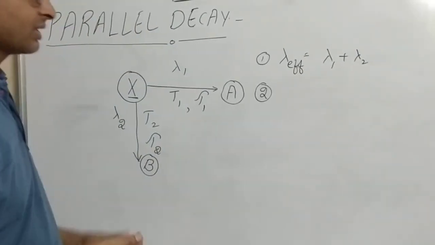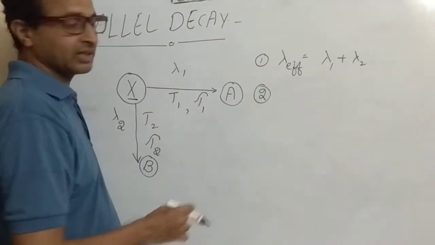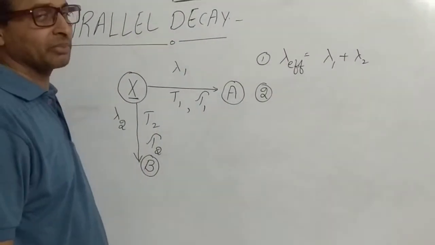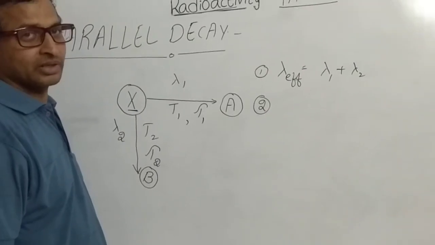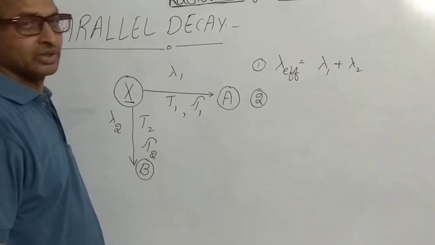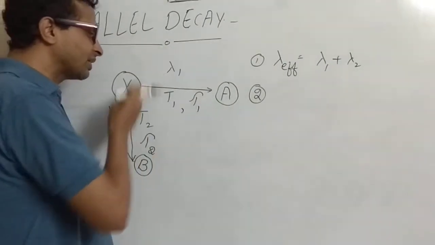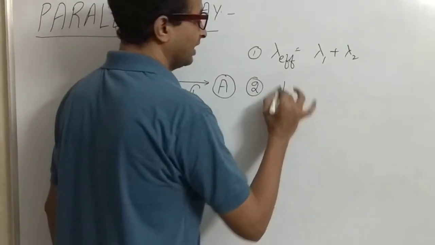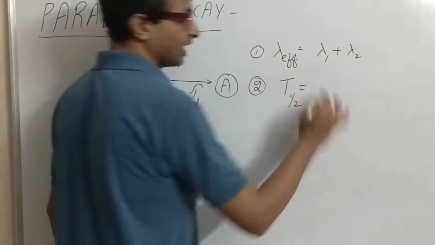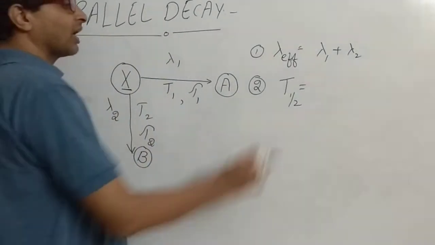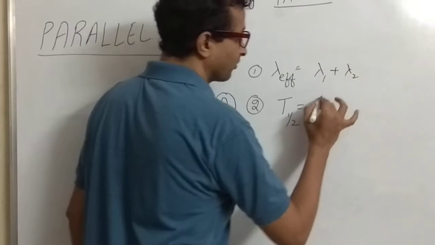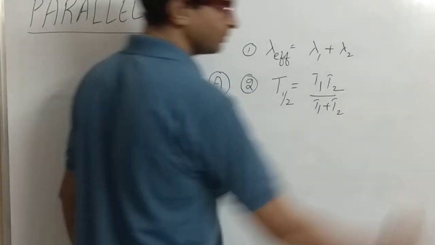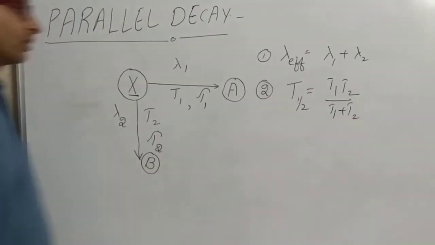Second point: we know the relation between the half-life and decay constant. So T half is equal to 0.693 by lambda, and from this, lambda is equal to 0.693 by T half. So what is the half-life of this process? That is the second point. The effective half-life of this process is T1 T2 upon T1 plus T2.